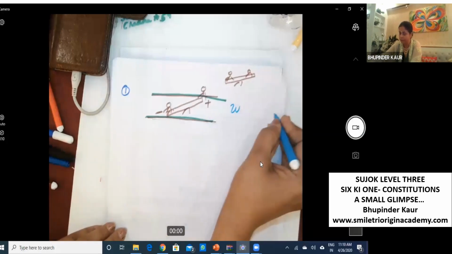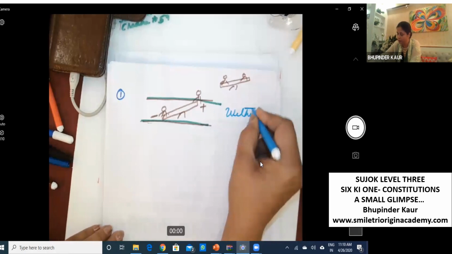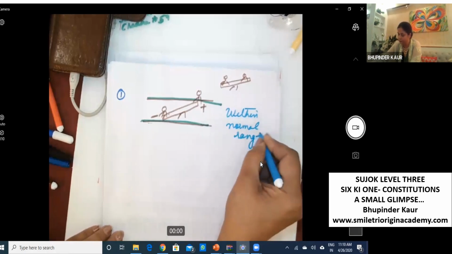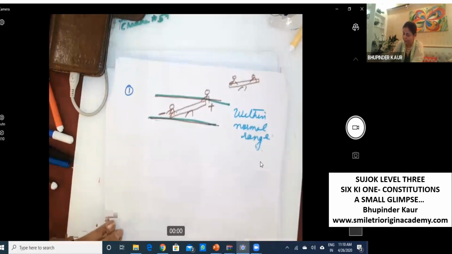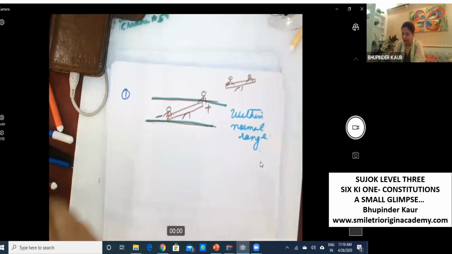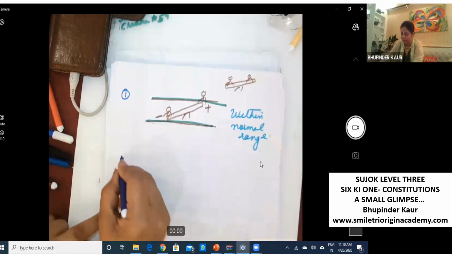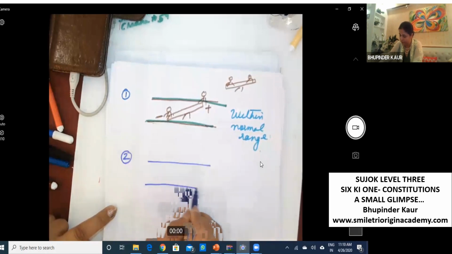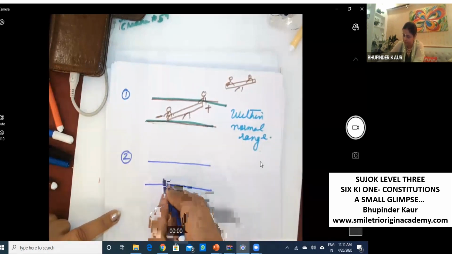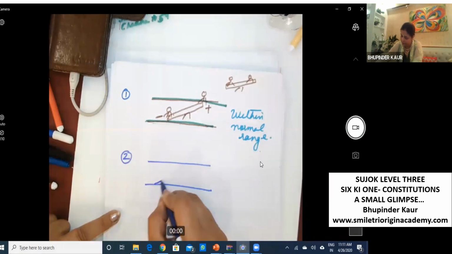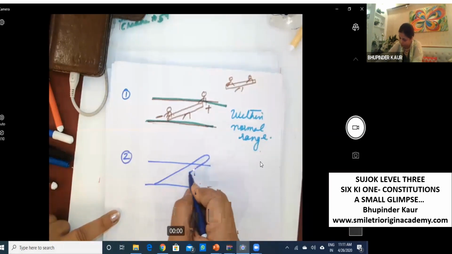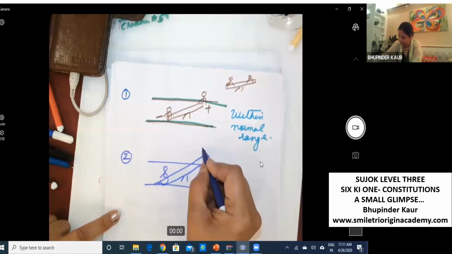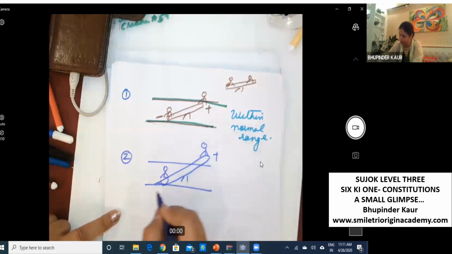Then the second is the next example. Again, plus minus.